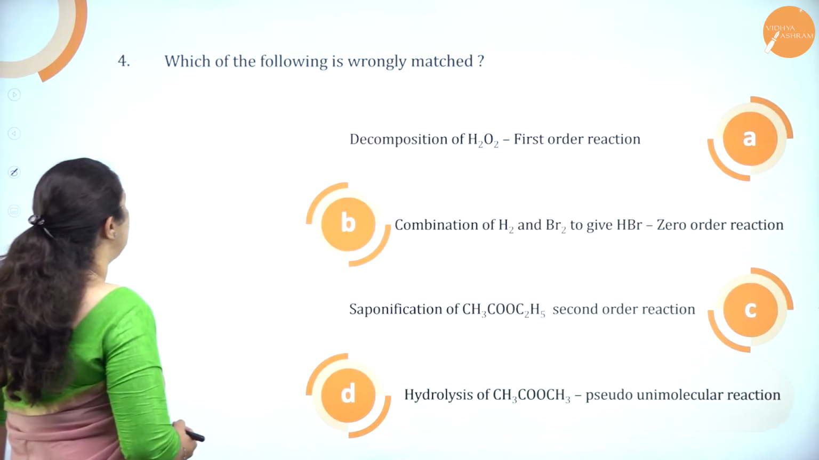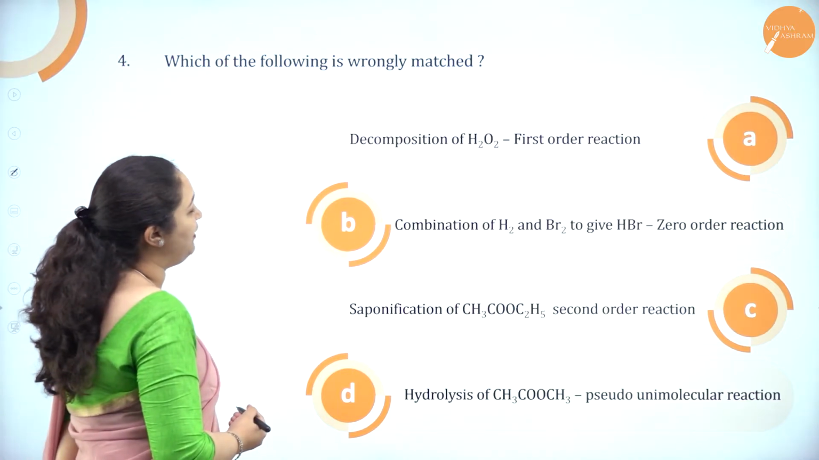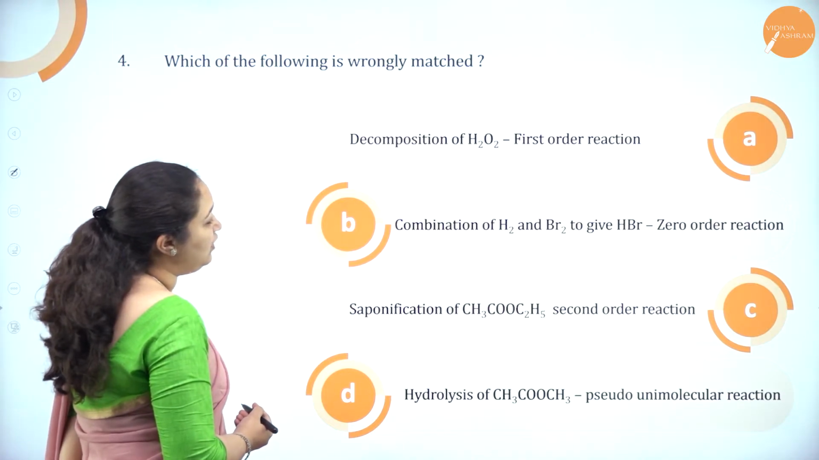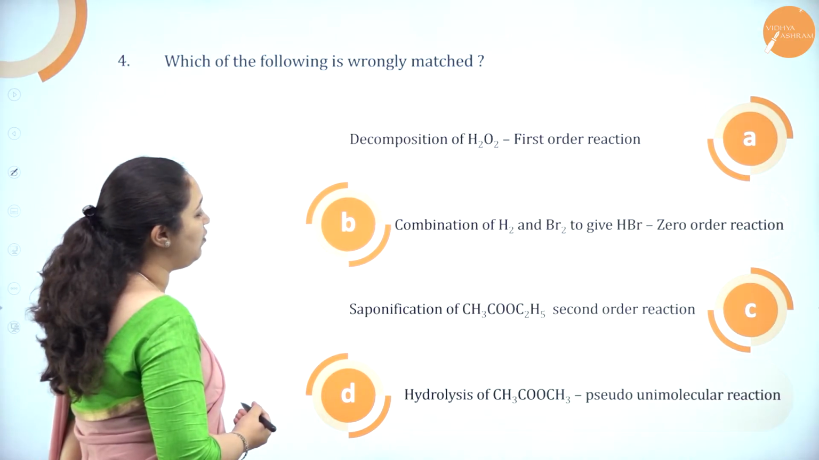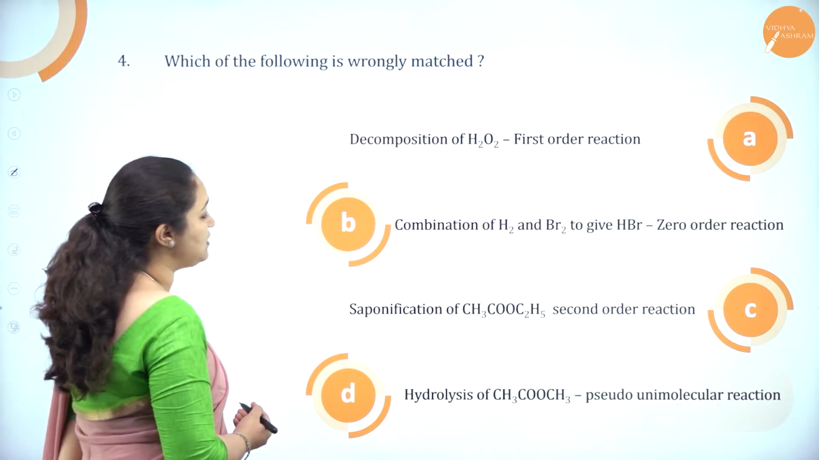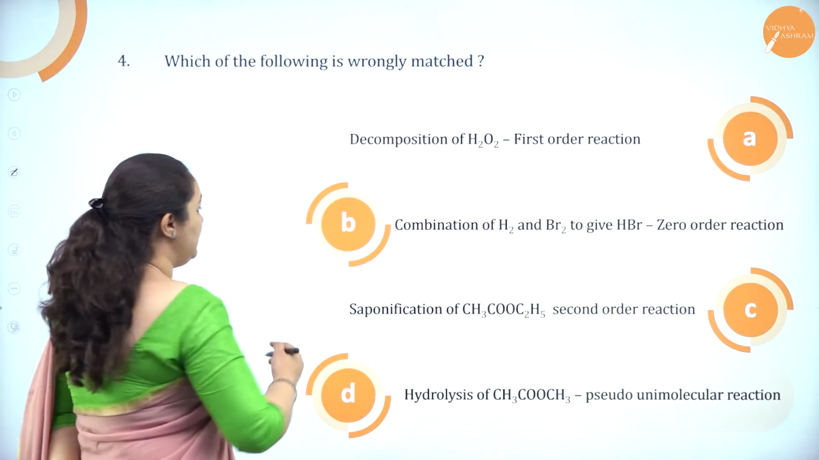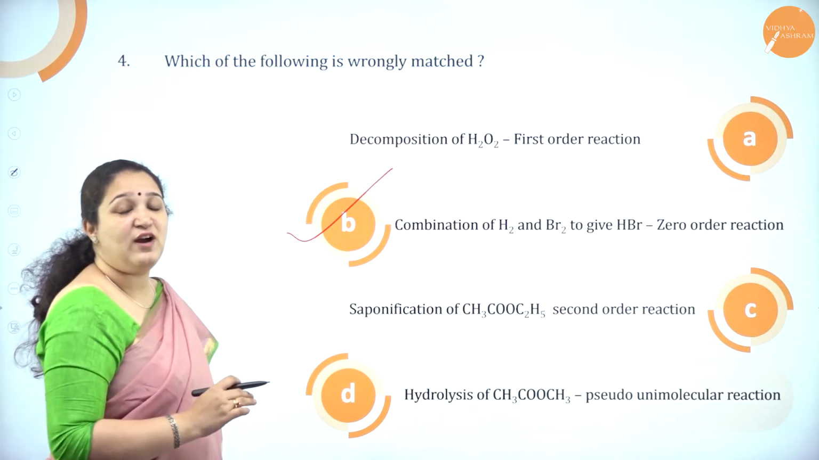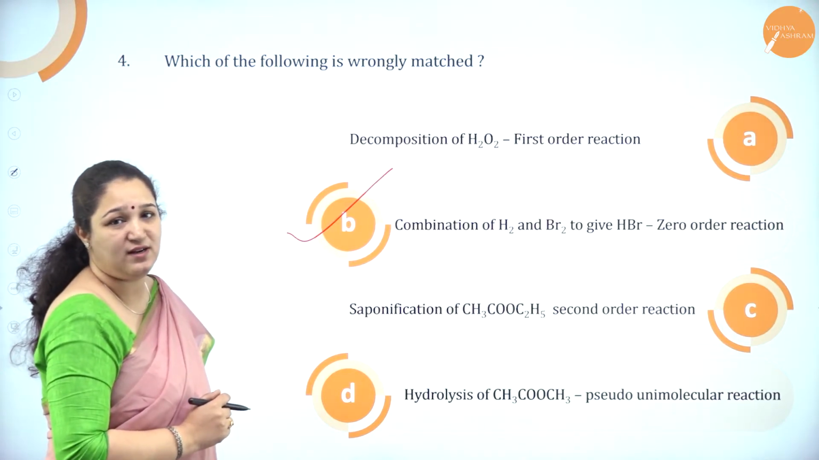Okay. Next one. Which of the following is wrongly matched? Decomposition of hydrogen peroxide is a first order reaction. Combination of hydrogen plus bromine to give HBr is a zero order reaction. Saponification of CH3COOC2H5 is a second order reaction. Hydrolysis of CH3COOCH3 is a pseudo unimolecular reaction. The one which is wrongly matched is option B. This is not a zero order reaction. You have to know all the examples which are there in your NCERT textbook so that you can take the correct answer. Okay.